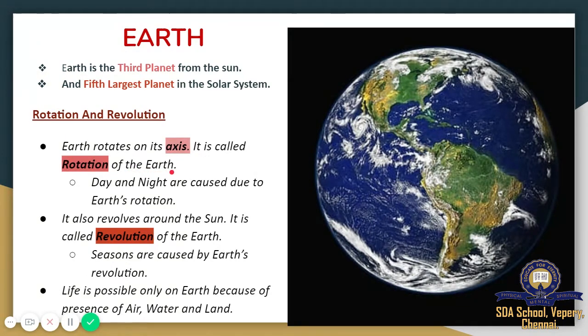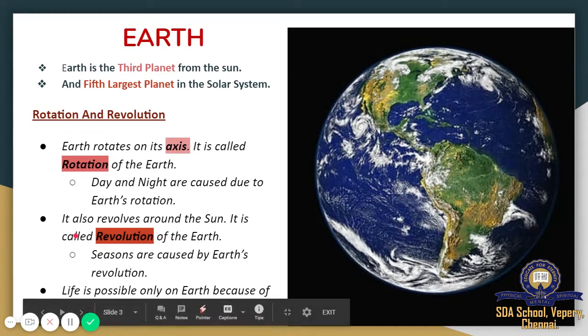Day and night are caused due to the Earth's rotation. Earth is rotating on its own axis, and because of this rotation, day and night are caused.